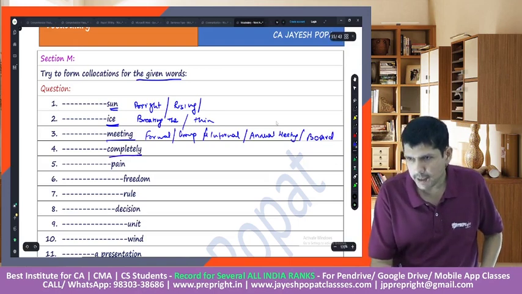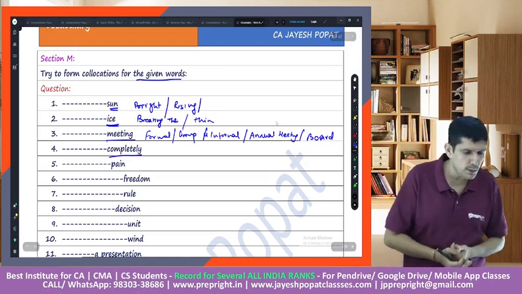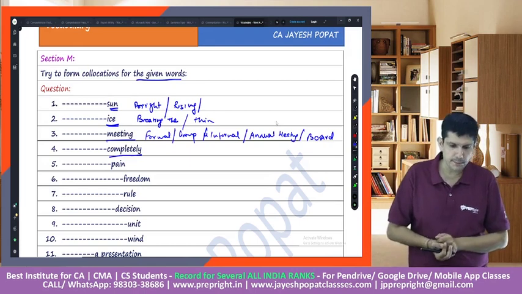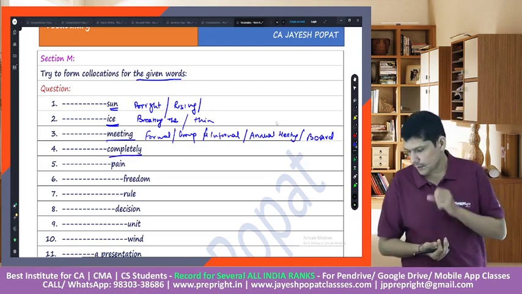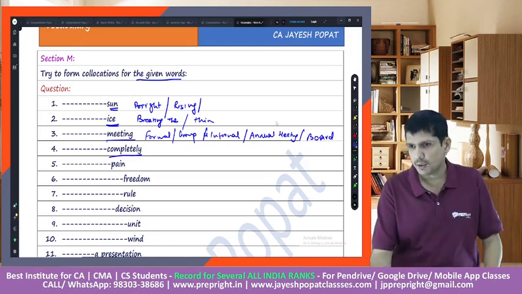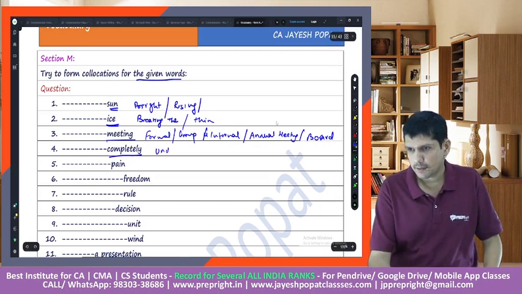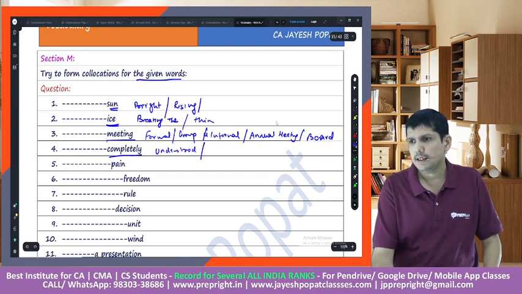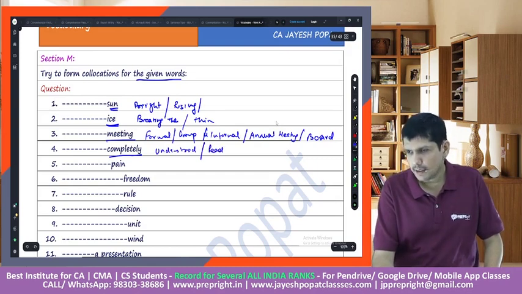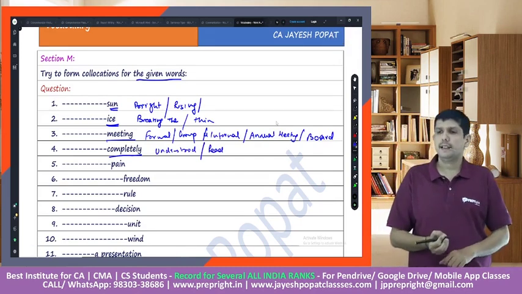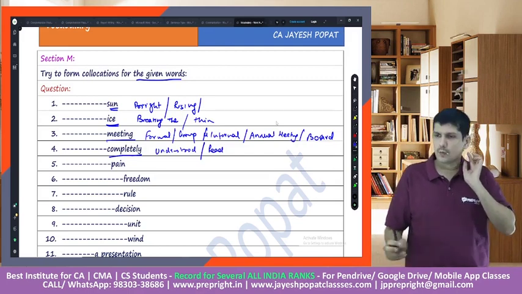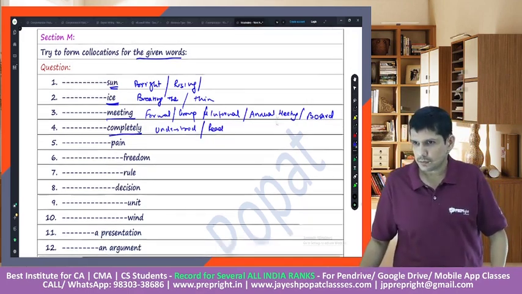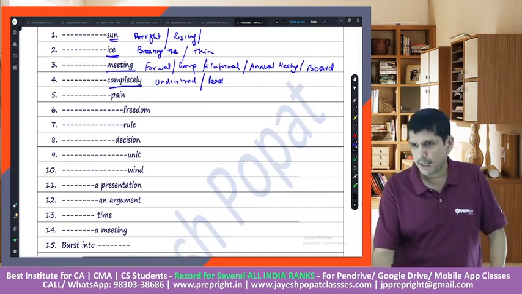Then completely. What word would you normally use before completely? Very good. Understood completely. Then read this particular topic completely. Then pain.